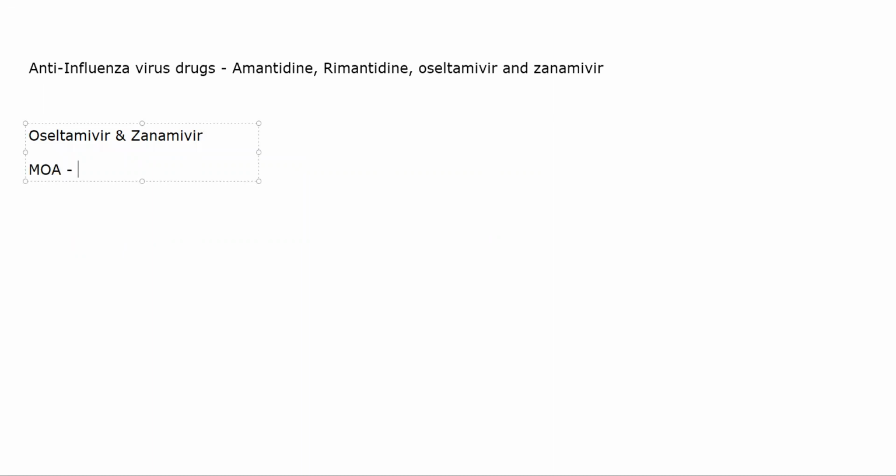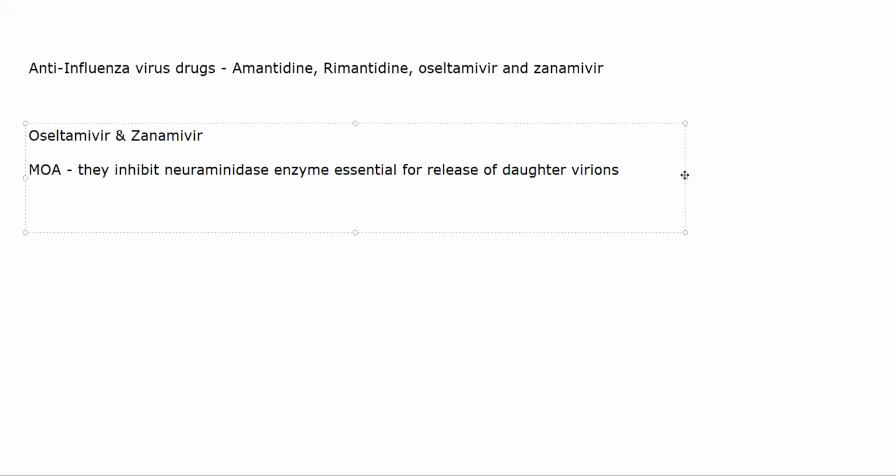So, mechanism of action, they inhibit neuraminidase enzyme, which is essential for release of daughter virions. Okay. Basically, it is inhibiting one step of multiplication, one step of propagation or replication of this virus. Right, both oseltamivir and zanamivir.